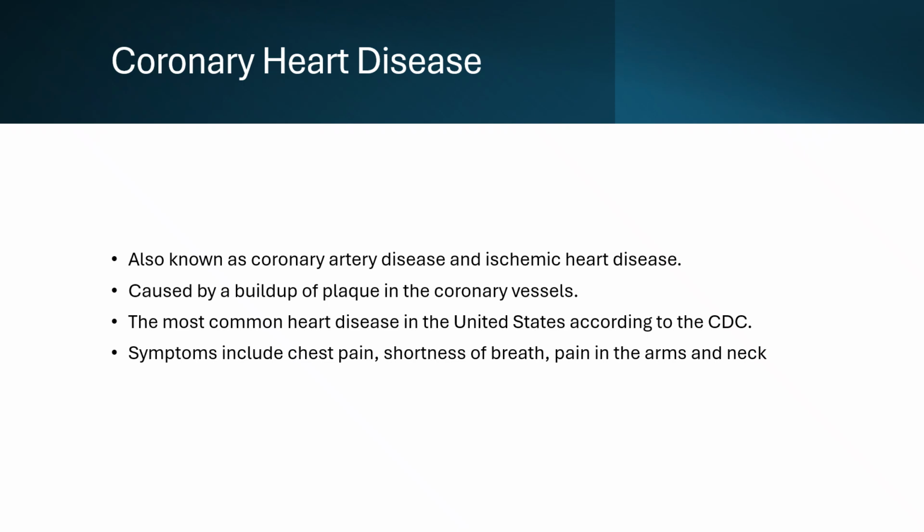The plaque substance develops from a complex atherosclerosis process that slowly builds in the arteries and eventually leads to reduced oxygen to the heart. The lack of oxygen to the heart tissue can lead to heart attacks. For some people, the first sign of coronary artery disease is a heart attack. Symptoms of coronary artery disease include chest pain, shortness of breath, and pain in the arms, shoulder, and neck.